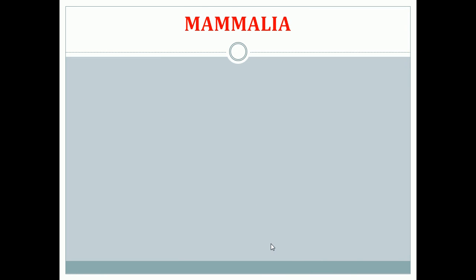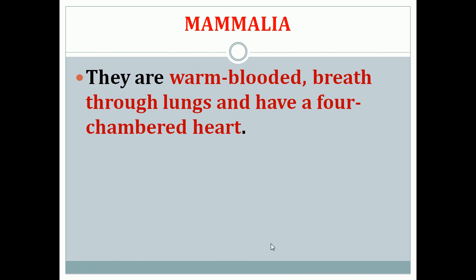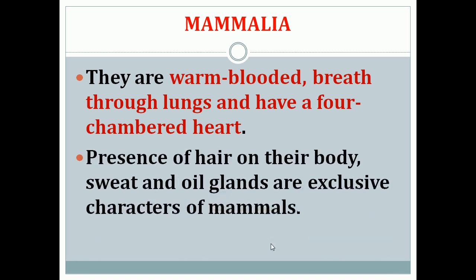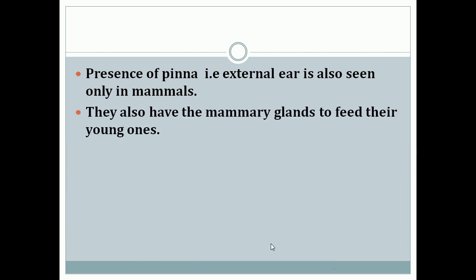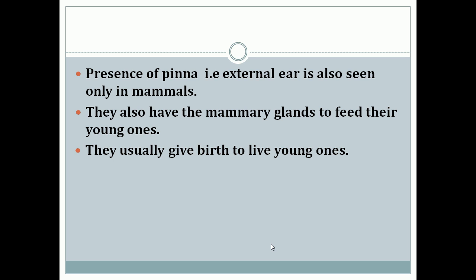Next class is Mammalia. Mammalia are warm-blooded, breathe through lungs, and have a four-chambered heart. They have hair on their body, and two glands are present in the mammals. They are sweat glands and oil glands. And the presence of pinna, that is the external ear, is also seen only in mammals. They also have mammary glands to feed their young ones. They usually give birth to live young ones. Examples for mammals are human, cattle, etc.